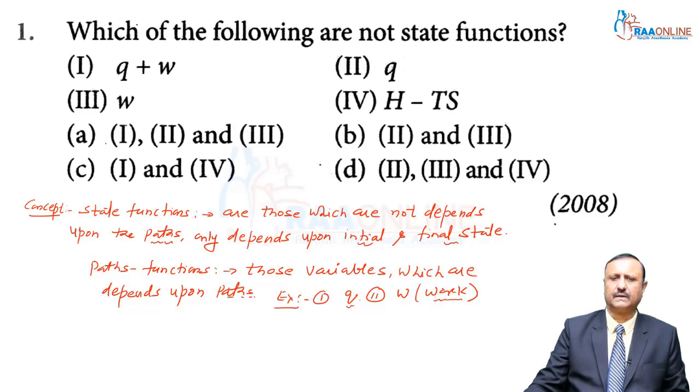That's why this depends upon the path. So work and heat are examples of path functions. These are not examples of state functions. So my dear students, question number 1, which was asked in NEET 2008, has answer B. B is the correct answer.